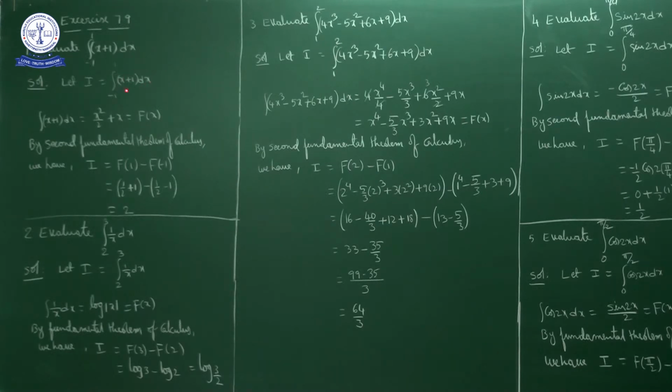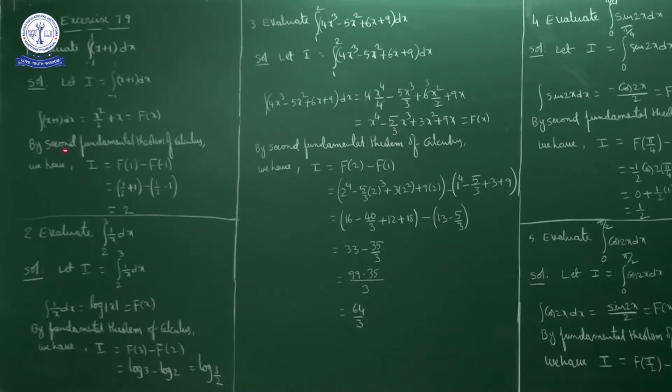Now first of all, I'll find the antiderivative of integral x plus 1 dx. What is the antiderivative? x square by 2 plus x. X integration is x square by 2, integral 1 dx is x. So x square by 2 plus x. Now this one I'll consider as capital F of x.